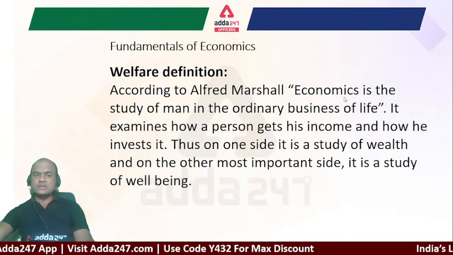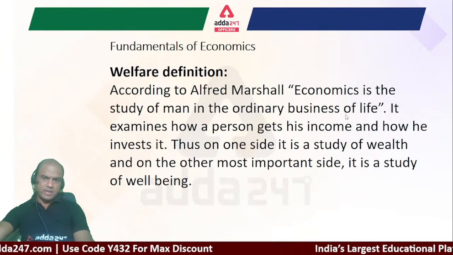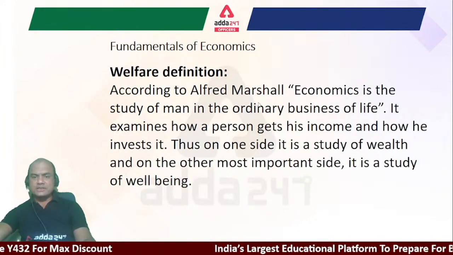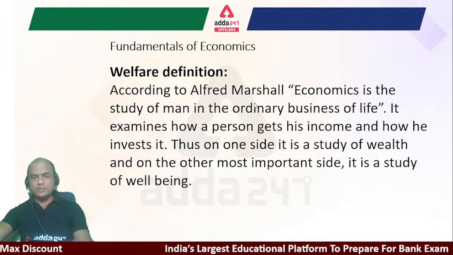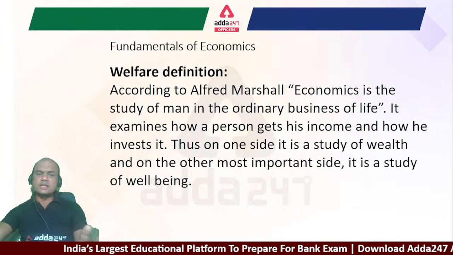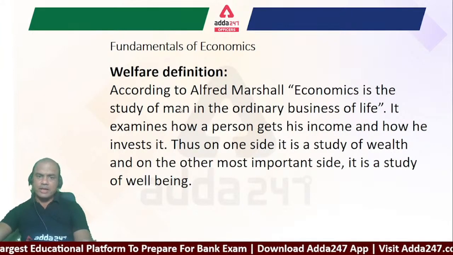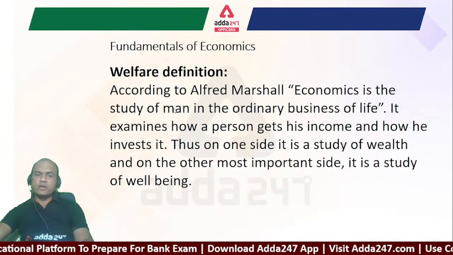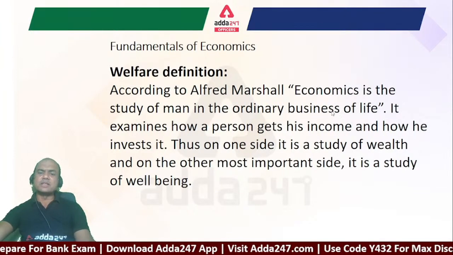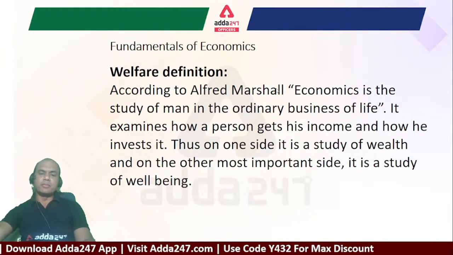Okay. And the second type of question that comes is, Alfred Marshall defines economics as: economics is the study of man in the ordinary business of life. Means what does Marshall define? Ordinary business of life. He doesn't talk like Adam Smith of nations, causes, wealth. No, he only says study of man. Man means not only man, human being, okay, man and woman both. So study of human being in ordinary business of life means daily business. How does one do? So that is defined by Alfred Marshall.